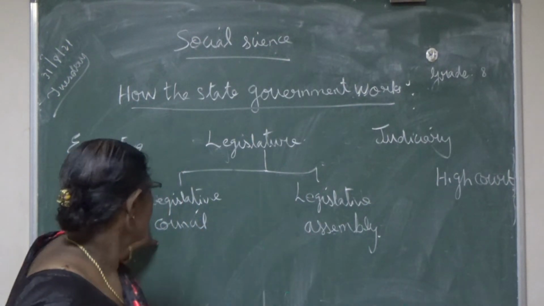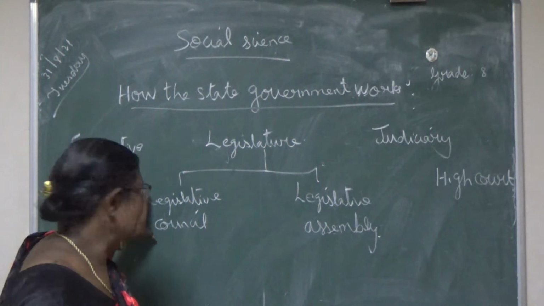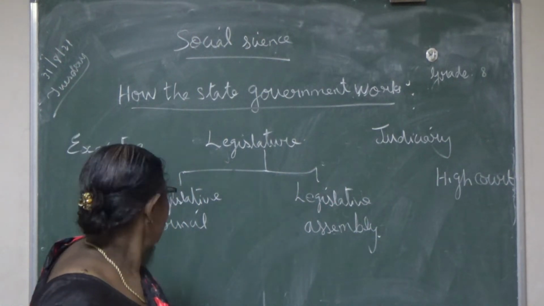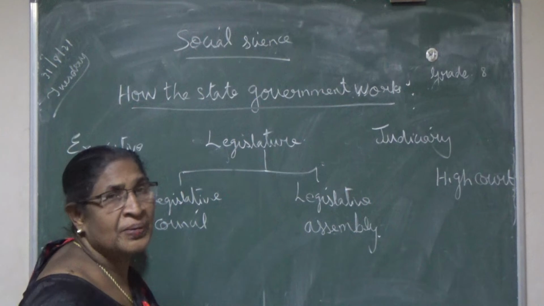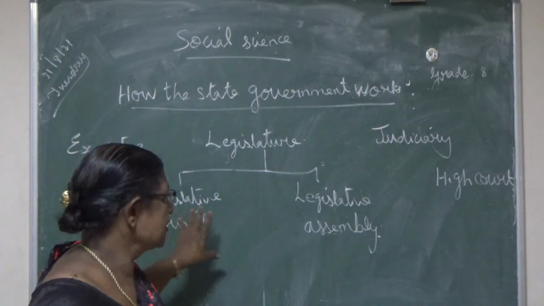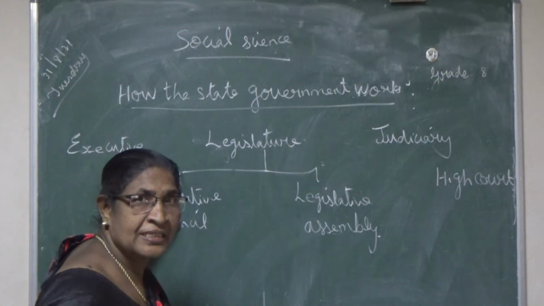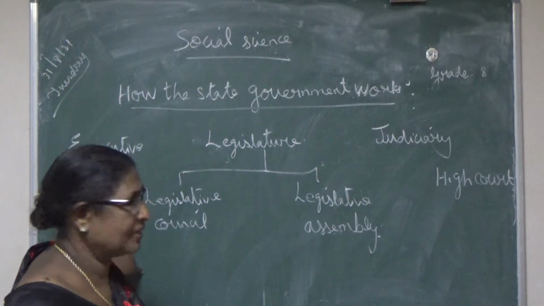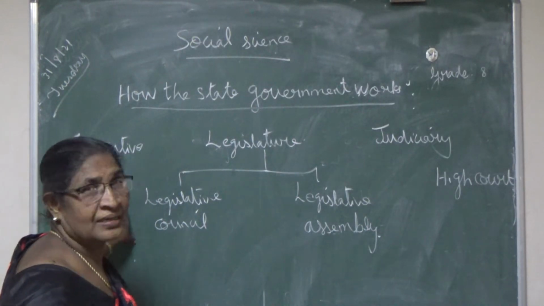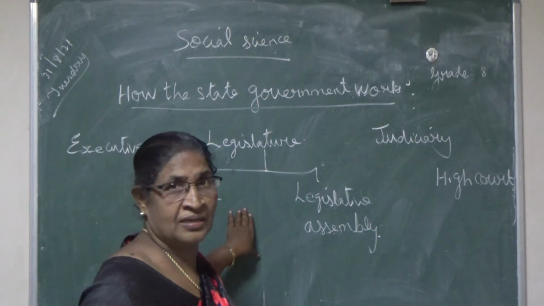The legislative council members are elected indirectly. It must not have less than 40 members or more than 1/3 of the legislative assembly members. I also told you this is a permanent house. 1/3 of the members retire every 2 years, and then others are appointed for them. So this much I taught, isn't it?